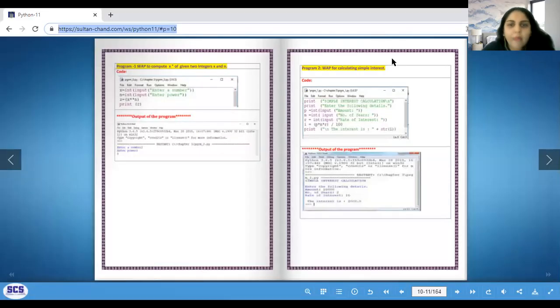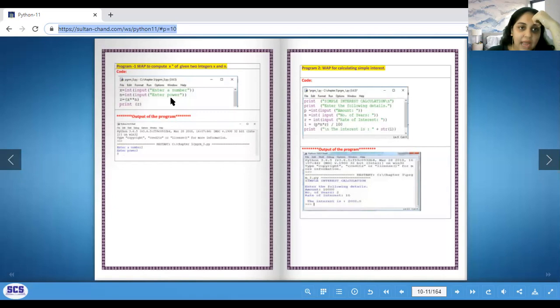So over here, I'm going to now revise with you a few programs. These are the very initial programs we did this year. These are sequential programs. We do not have any if-else statements or for loop or while loop over here. So the program flows in a sequential order from the beginning till the end.